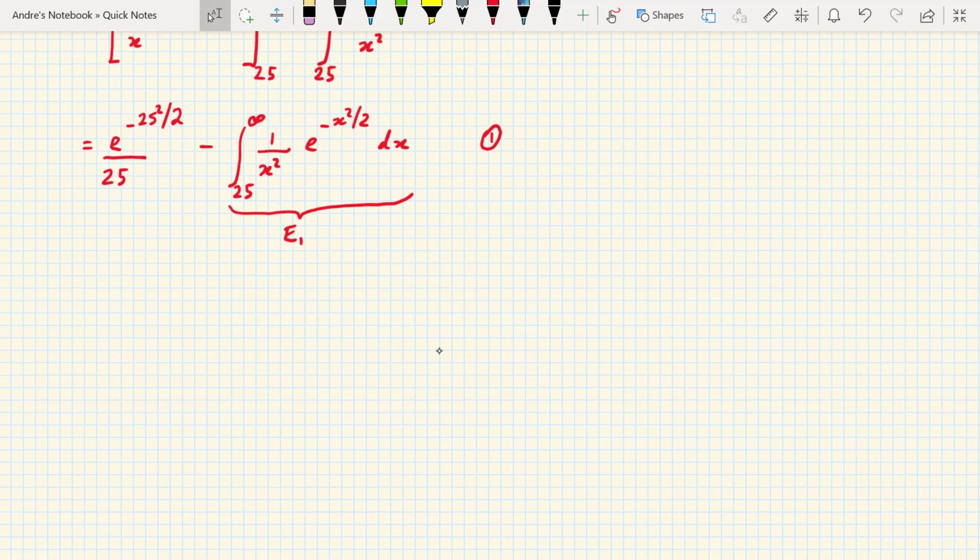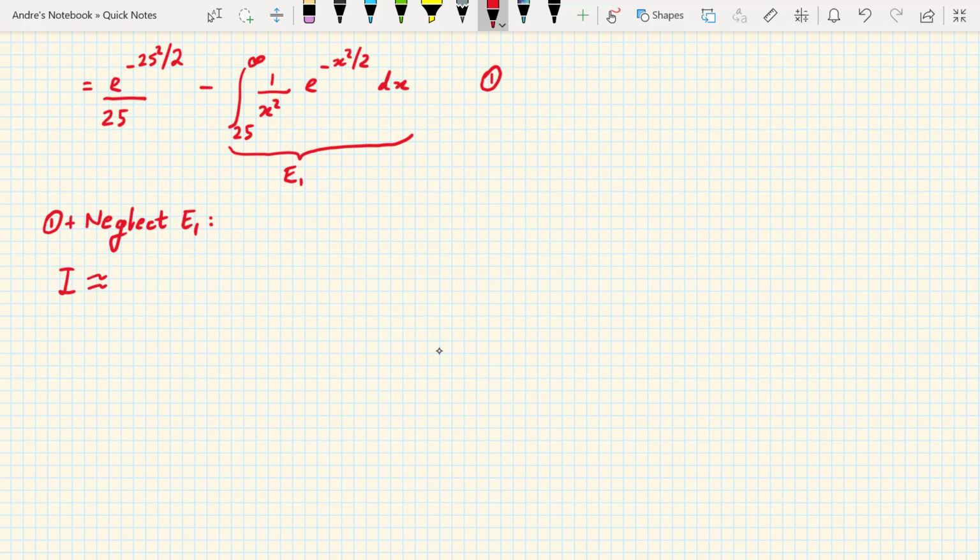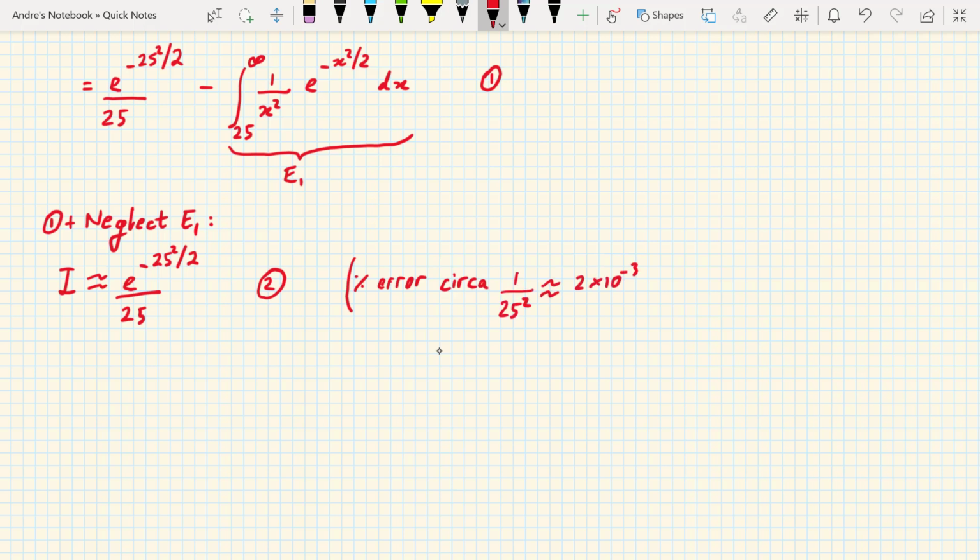From here, we can do two things. Firstly, we can observe that E1, by virtue of the 1 over x squared term, is at least 25 squared times smaller than I, so we can ignore it, giving an approximation for I which will have a relative error of about 1 over 25 squared, which is about 2 times 10 to the minus 3.